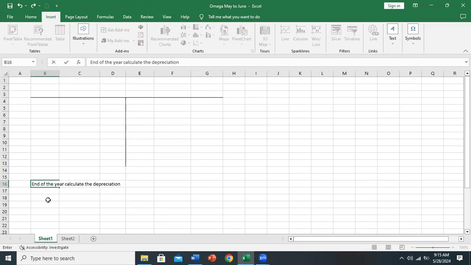And then this is the double entry you do. You always credit the provision for depreciation account with this depreciation that you have calculated.